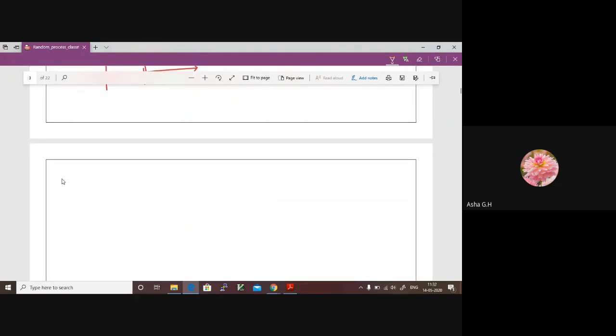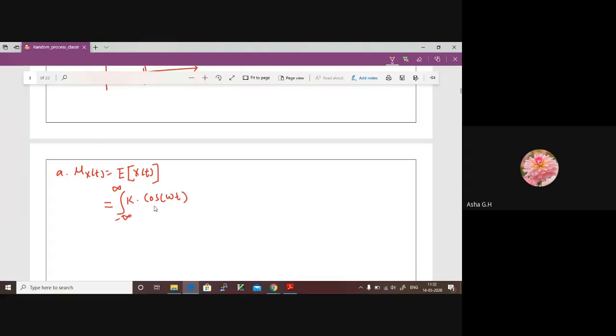Now let us make use of this PDF and solve the equation for mean. The first one is to solve the equation for mean mu x of t, which is equal to the expectation of x of t. You solve it along with me. Integral from minus infinity to plus infinity. Now what is the equation of your random process? This is k into cos omega t.